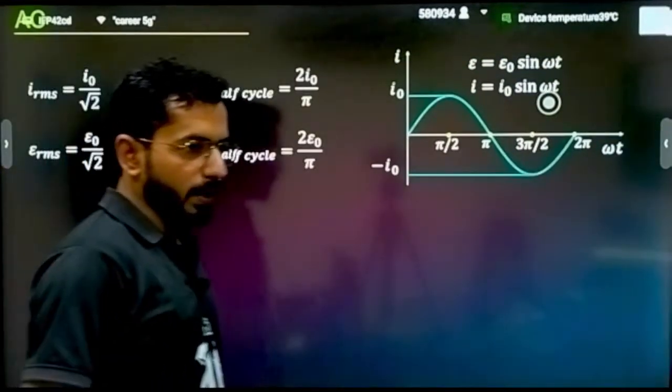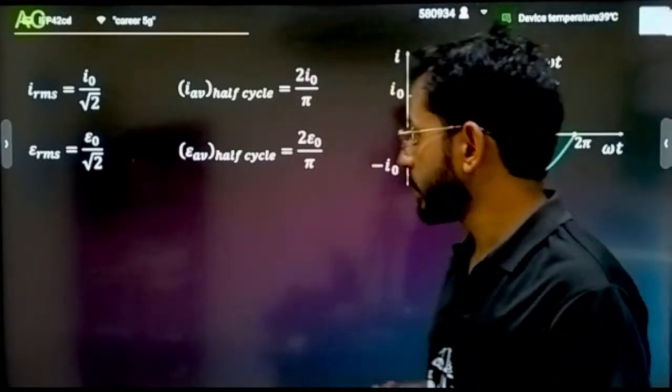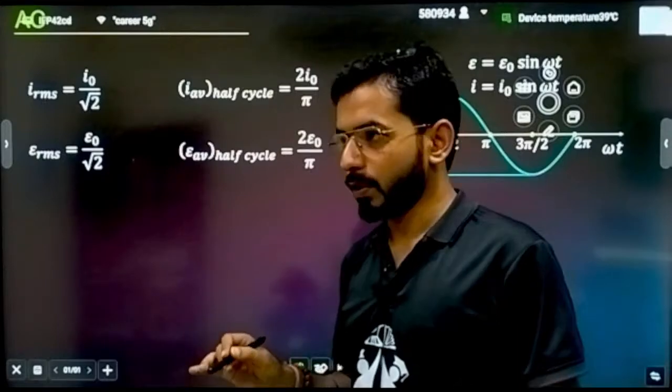Now some very important tricks that I am going to tell you, so that these calculations will become very easy. It is only for competitive exams. Don't try this in your board exam.